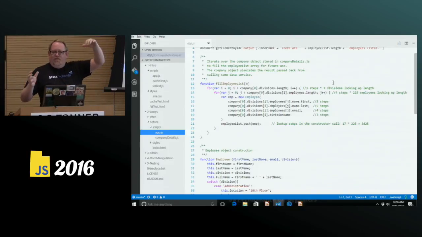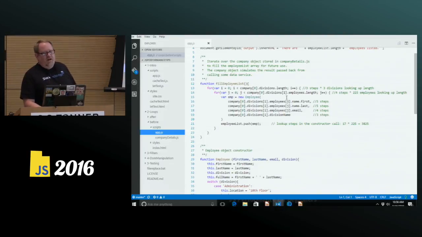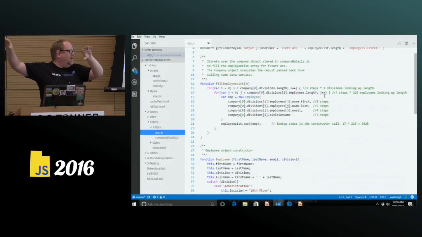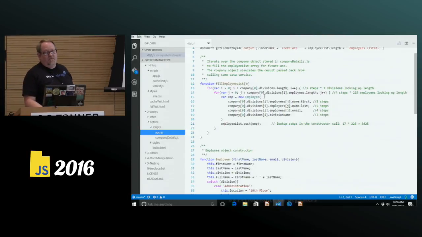Now, if you think back to our cached example, you can see where our pain is going to be. If I've got 3 divisions, and then I've got employees under each division, and I want to flatten my list, so it's division, employee, name, and their contact information, I'm going to do that in a loop to begin with. I'm going to loop through my divisions, then I'm going to loop through my employees, and then I'm going to loop through each employee and push their name into my constructor that then gets appended to my list.